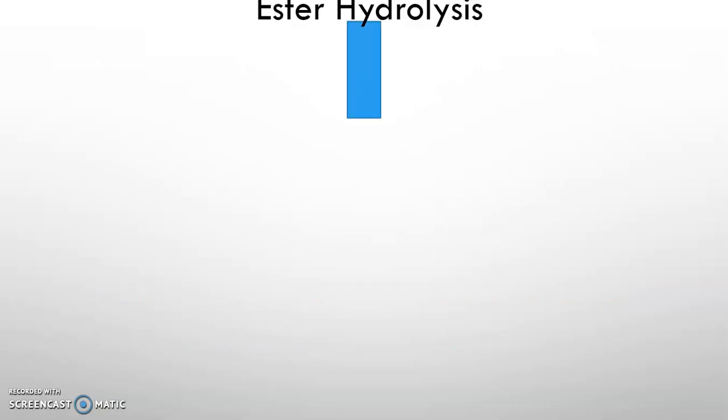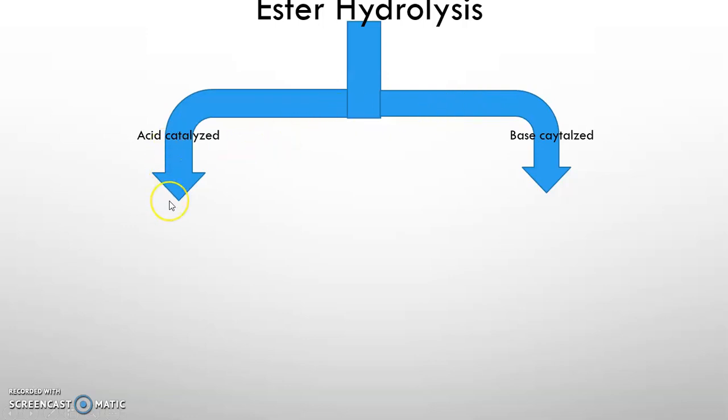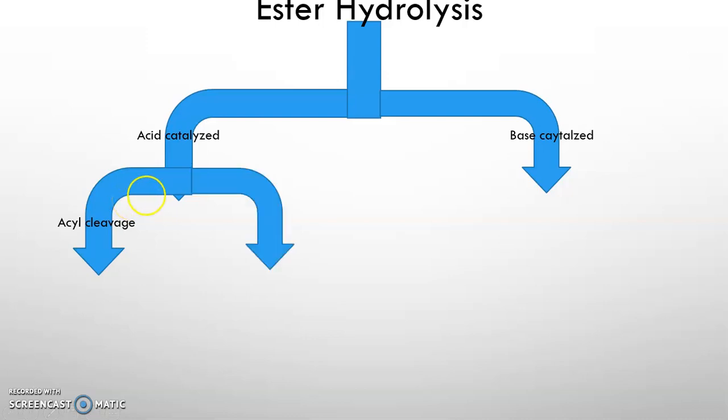So we may broadly classify ester hydrolysis into 8 types. It may be acid catalyzed or base catalyzed. And in acid catalyzed, it may undergo acyl cleavage or alkyl cleavage.